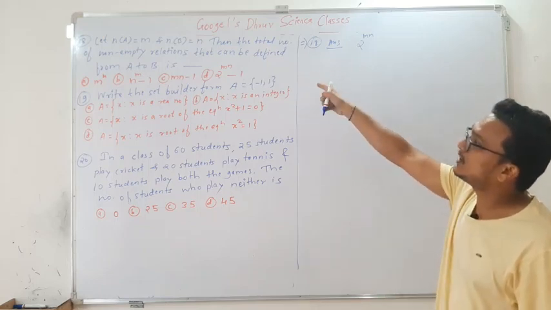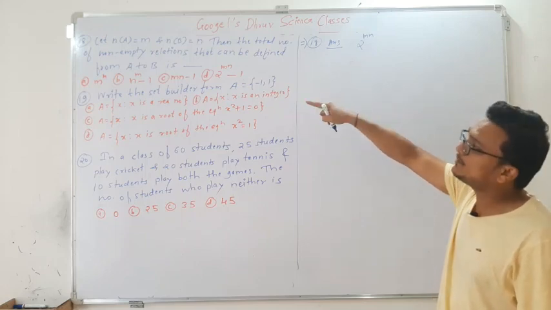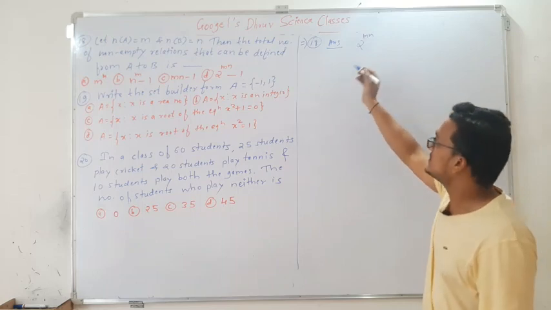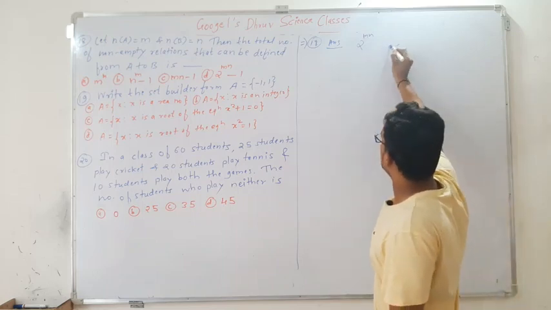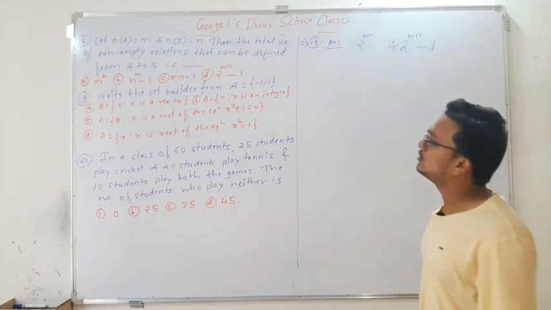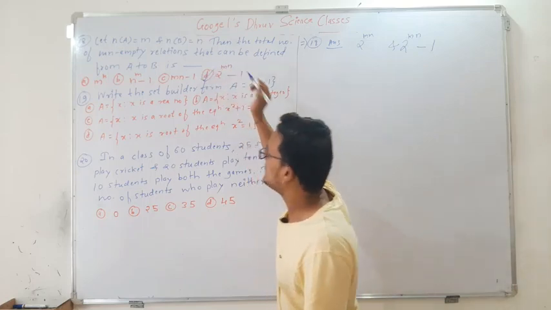Here they have asked the total number of non-empty relations that can be defined from A to B. So for that the answer is 2 to the power mn minus 1. So option D will be correct here.